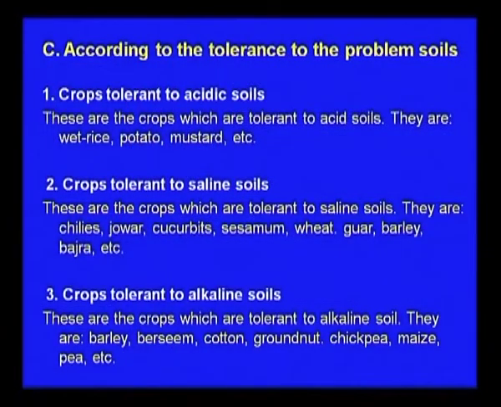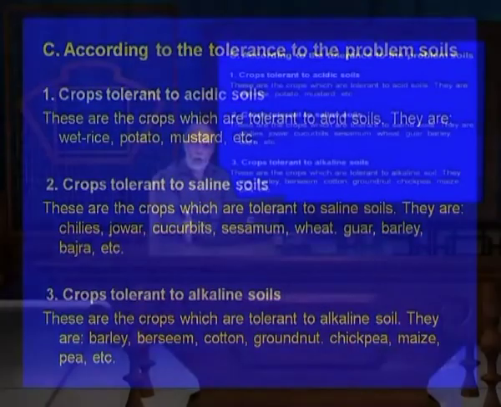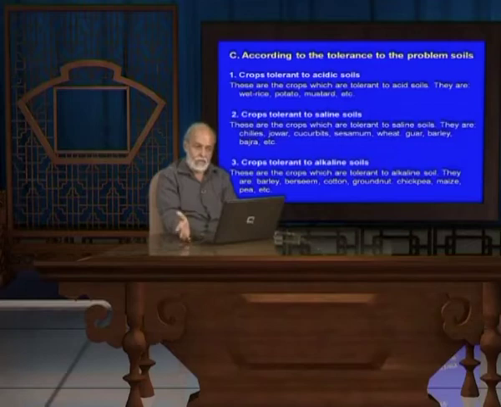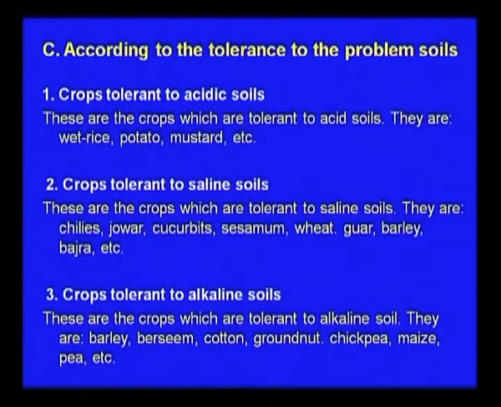Then according to the tolerance of problematic soil, there are some soils that are very good, some soils which are saline, some alkaline, some acidic. So, we should see which crops can be grown in which soil, and for that purpose we have classified them. Crops tolerant to acidic soil are wet rice, potato, mustard, they can be grown on acidic soil. Then saline soils, mostly the area is saline. In that the crops are chilies, jowar, cucurbit, sesame, wheat, guar, barley, bajra. So, different varieties are available for the saline soils.